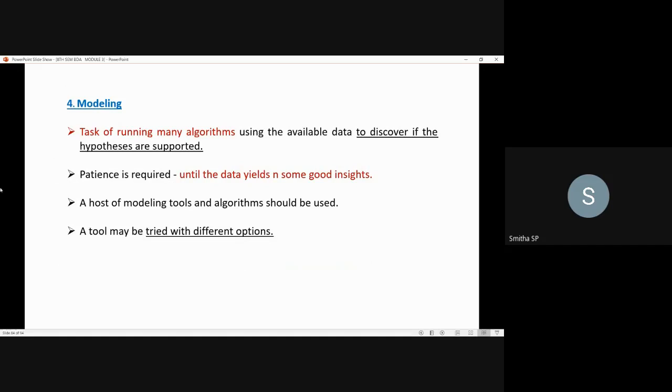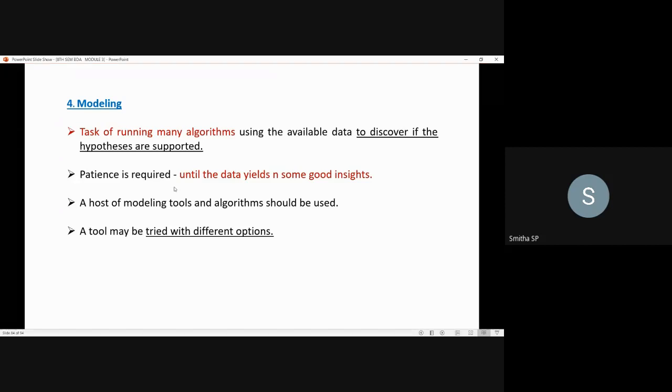Then coming to the fourth step, it's about modeling. Modeling is the job of running many algorithms to discover whether the hypothesis you are proposing is supported or not. While carrying out this modeling process, you should have patience. Patience is very important.